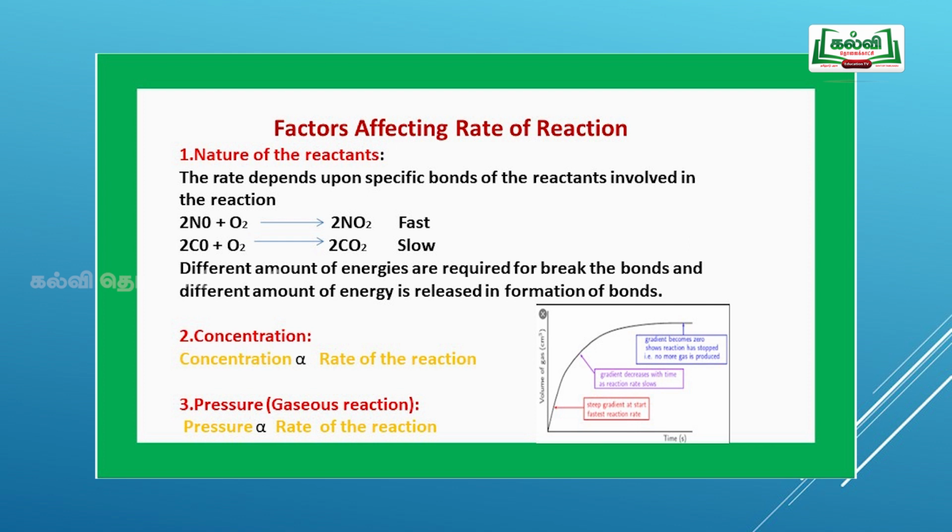The next one is concentration. The concentration is directly proportional to the rate of the reaction. Once you increase the concentration of the reactant, the rate of the reaction keeps on increasing. Next, if you conduct the reaction in the gaseous state instead of the aqueous state, the rate is directly proportional to the pressure. If you view the graph, in the initial state it rises steeply, then gradually increases; the reaction is at the beginning stage. If you move a little further, in the middle stage and the final stage, even if you give X amount of pressure, the reaction will not proceed further.